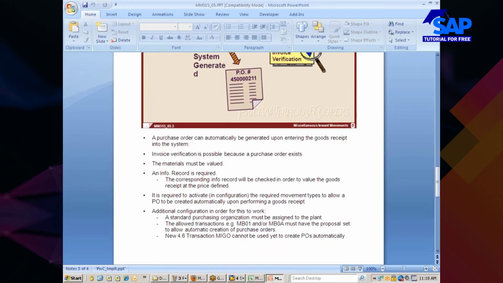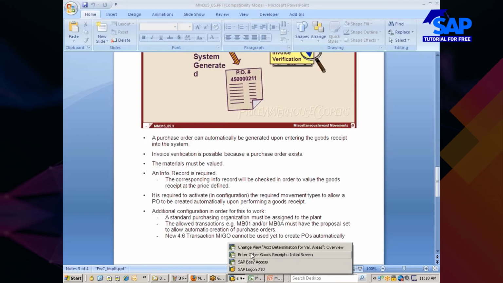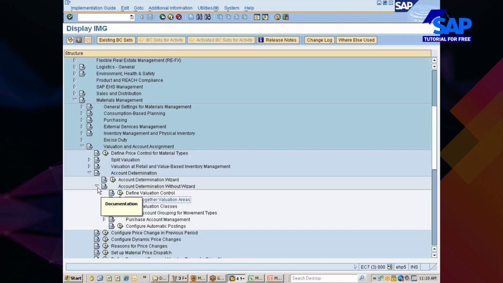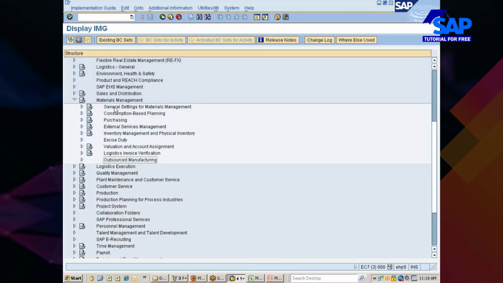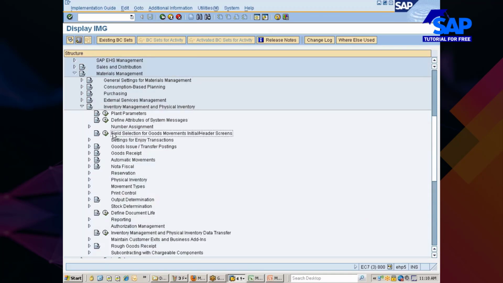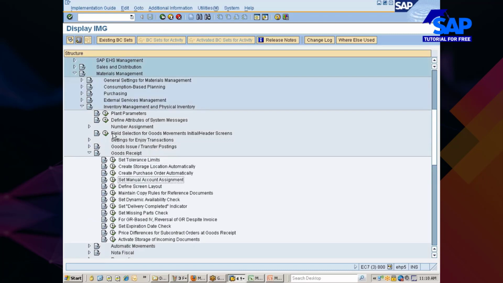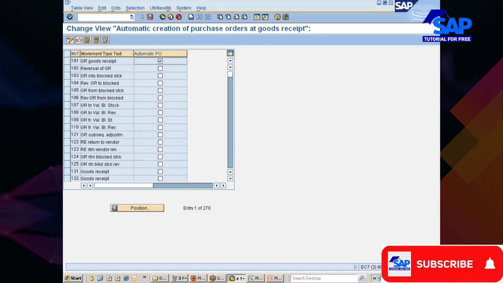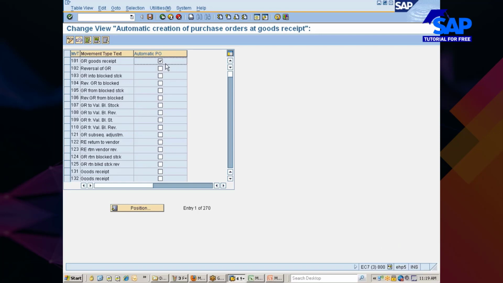Okay, first thing in the configurations, let me take you to the configurations. Back to configurations. Under the goods receipt step, where is that? Inventory management, goods receipt. You see here, create purchase order automatically. You go to this place. For the 101 movement type, you wanted the PO to be created automatically. What is 101? Goods receipt. For this, the PO is to be created automatically. This check should be there. This is configuration number 1.